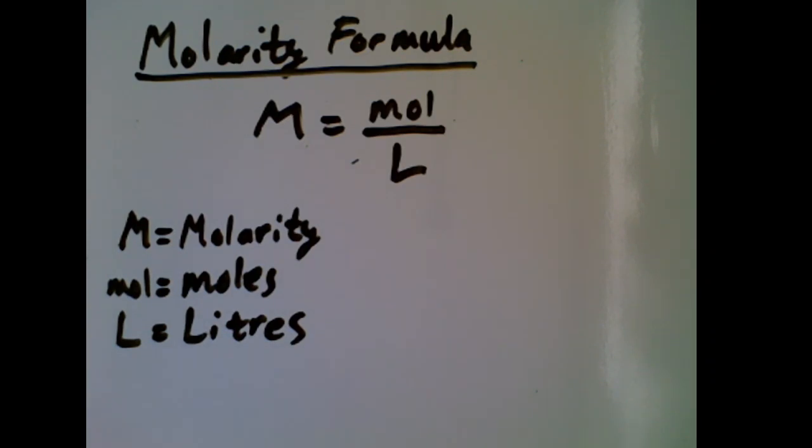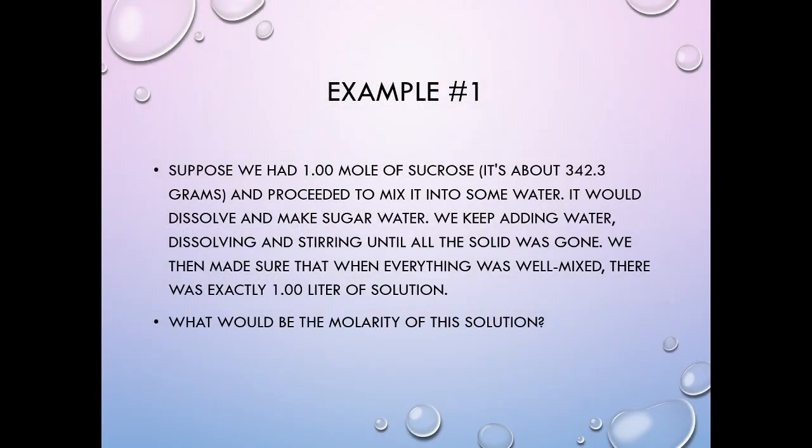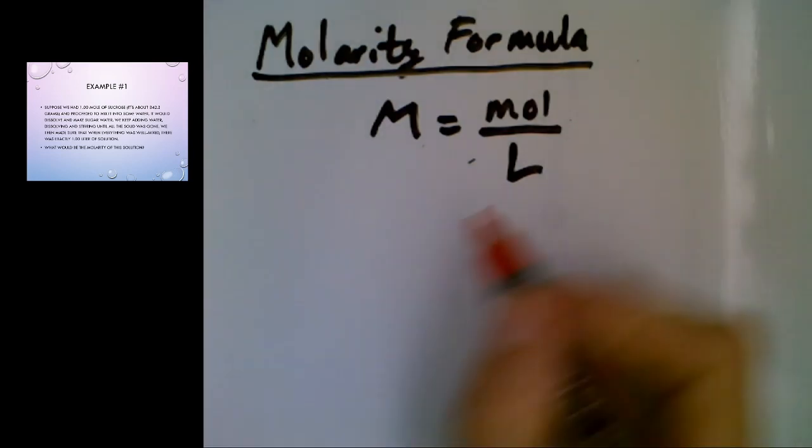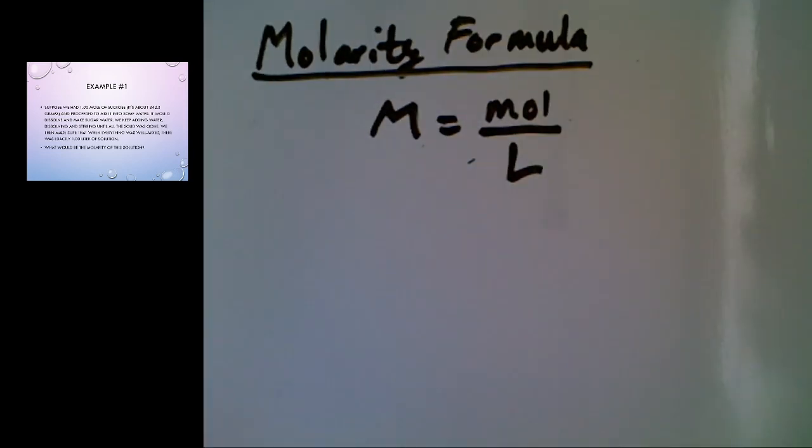So now that we understand the molarity formula, let's take a look at an example. So suppose we had 1.0 mole of sucrose and we dissolve it in some water. So basically you're making a nice delicious glass of sugar water and you keep adding water until you get 1 liter of solution. What would be the molarity of this solution? To find this out, we need to take the number of moles.